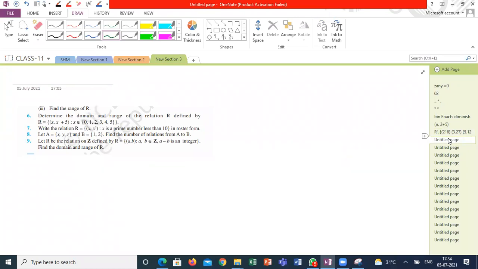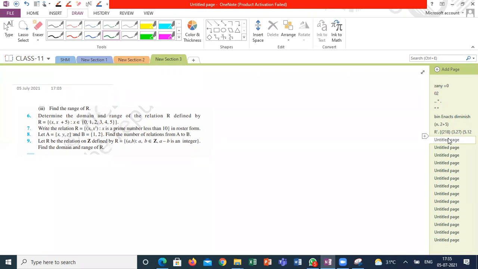Correct. A belongs to the integers, B is also integers. So set A contains all the integers, set B also contains all the integers. Subtraction of two integers is always an integer from the number system. So each and every element of A has an image in B. So the domain is all integers, and the range is also all integers.